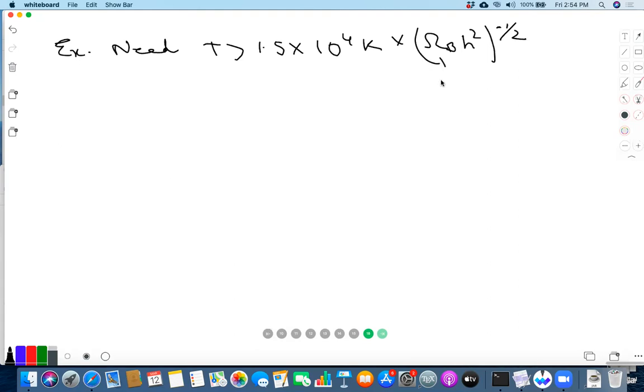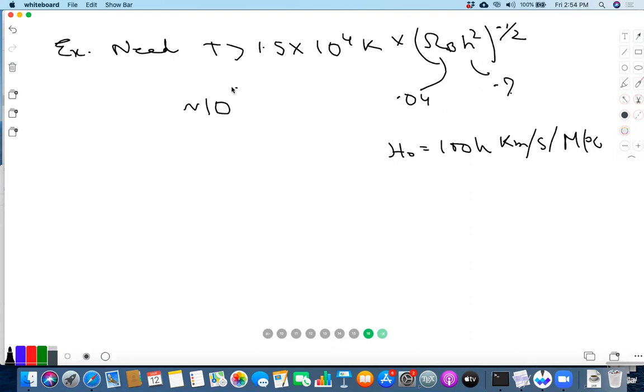Once you put in the values of omega_B as 0.04 and h as 0.7, where h, you remember, is H naught parameterized as 100 h kilometer per second per megaparsec, that's small h, this gives you of order 10 to the 5 K. So this is the photon freeze out temperature.